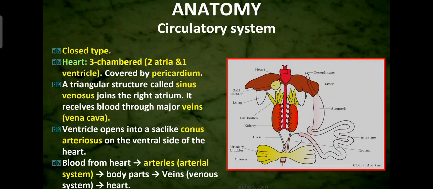From arteries it goes to the body parts, and from the body parts the deoxygenated blood comes to the veins, that is the venous system, and that deoxygenated blood is again carried to the heart. Clear? So from the heart pure blood goes to the arteries, and from arteries to the body parts, and from the body parts the deoxygenated, impure blood goes to the veins, and again from the veins it comes to the heart for purification. So this is the route of the circulatory system.